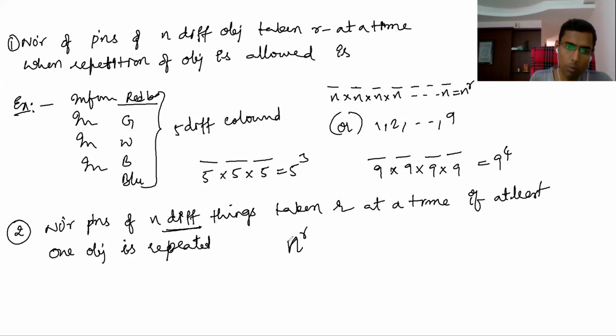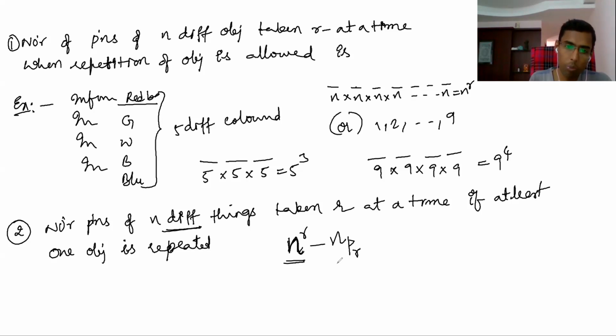Please understand: the total number of permutations when repetition is allowed, minus nPr. If I do that, what do I get? When repetition is allowed, everything is there in this n to the power of r, permutations with repetition and permutations without repetition.